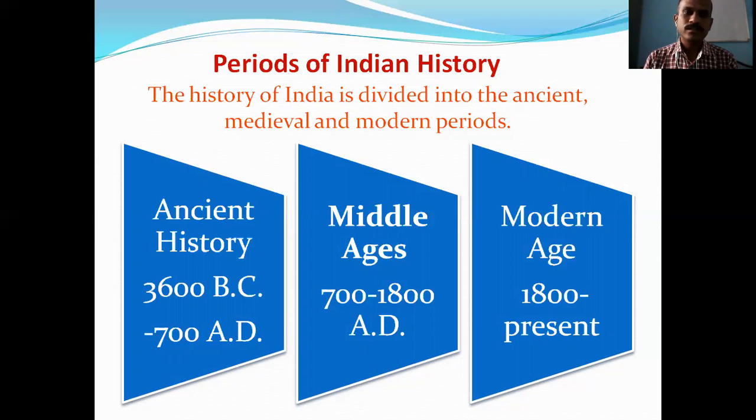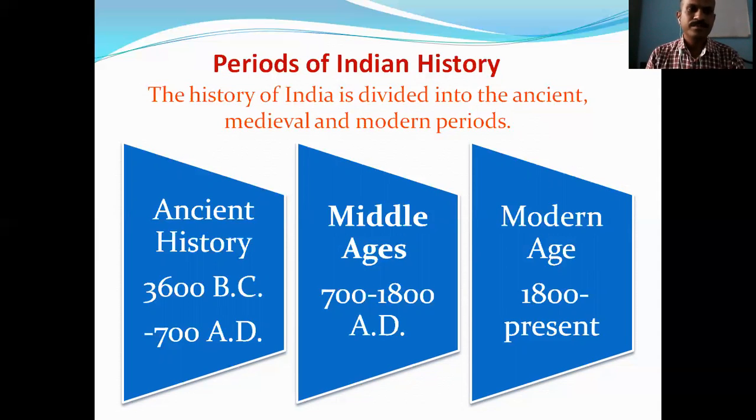Generally, James Mill, the Scottish historian, made these parts of Indian history. He published a three-volume book, and with the help of that, the periods of Indian history were made. So there are three periods of Indian history.